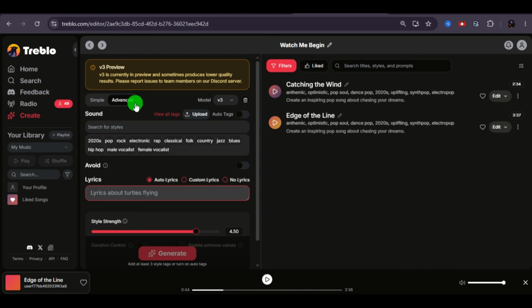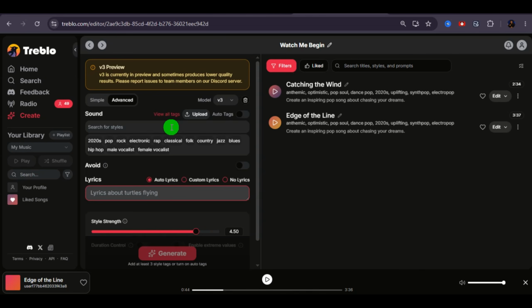The first thing you'll see is the tags section. Think of tags as instructions that help the AI understand your vision. The more relevant your instructions are, the closer the final song will be to what you imagined. To get better results, follow these 4 steps and don't skip any.